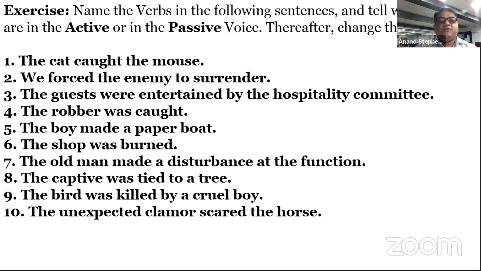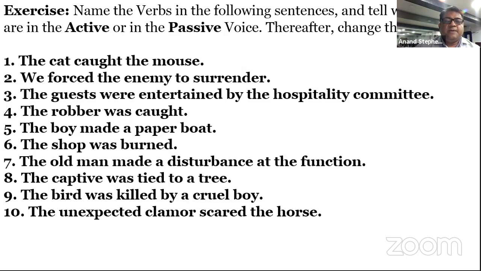Okay, move ahead. The robber was caught. This is passive voice, obviously, but the by-object part is missing. Robber was caught by whom? By the police. So you have to start with the police when you want to turn it into active. Change it to active. The police caught the robber.